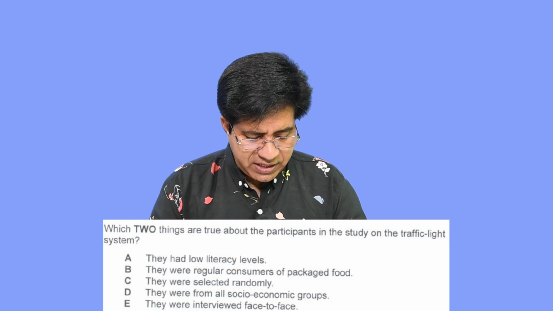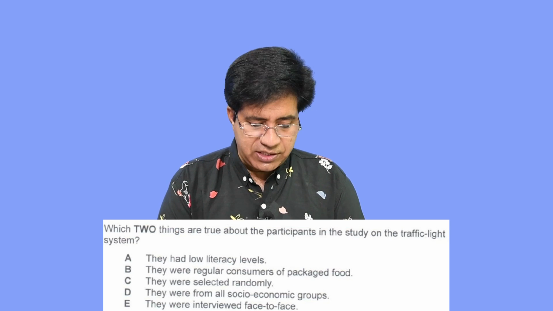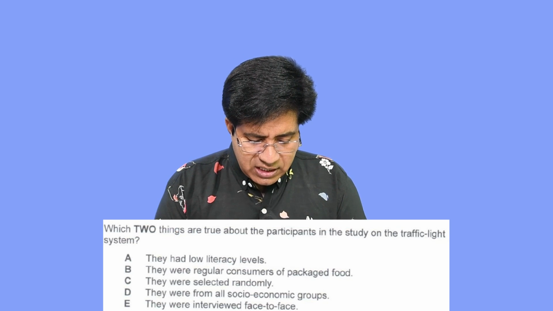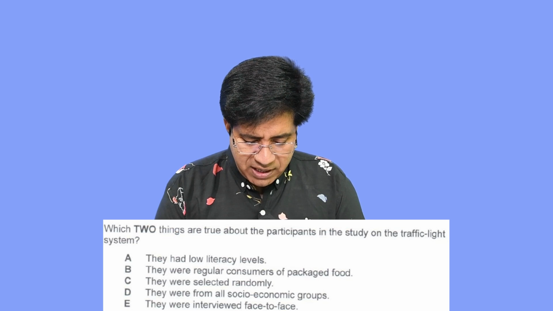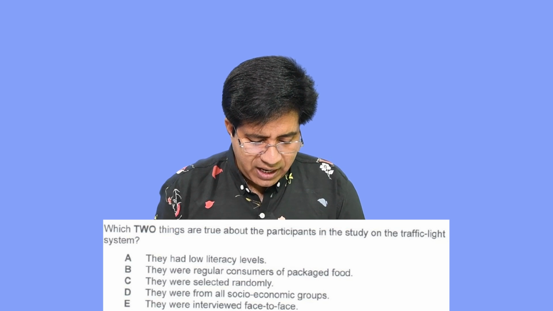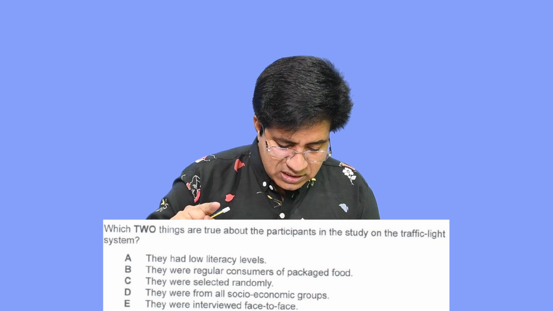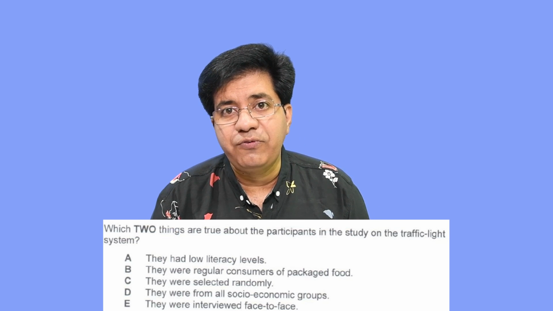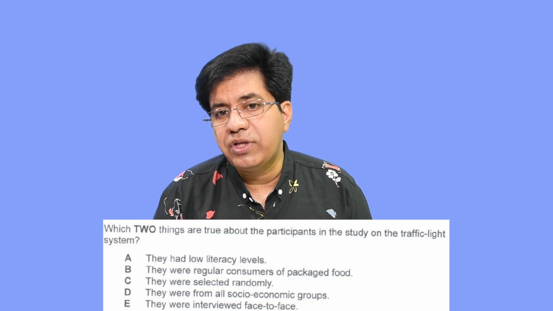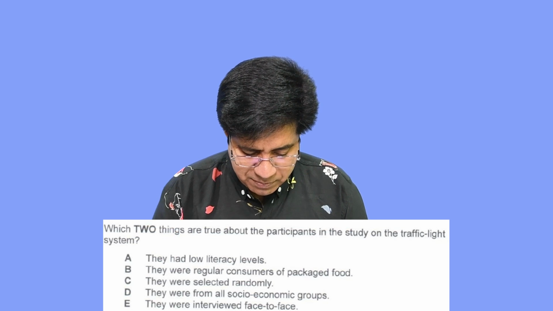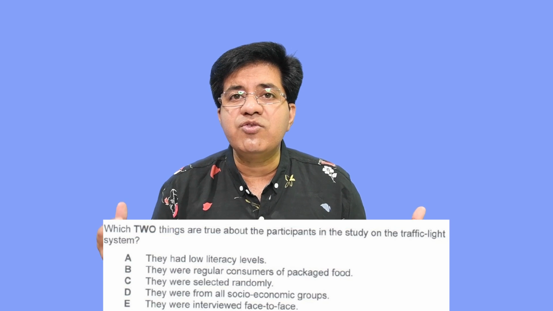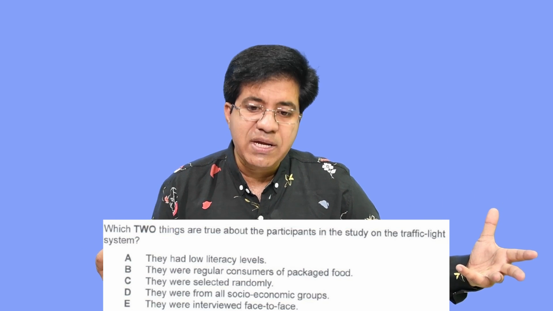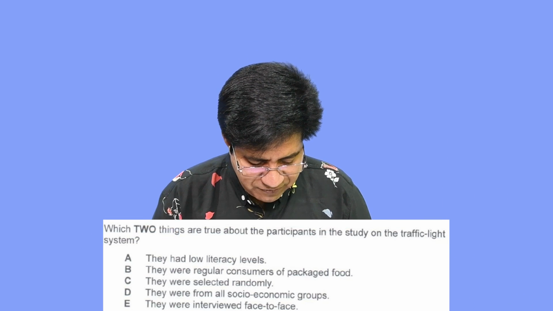Now questions 29 and 30, choose 2 letters. Which 2 things are true about the participants in the study on the traffic light system? 2 things true. So they will talk about 5 things. Out of 5, 3 things are false or wrong, and 2 things are true about the participants in the study. Study means research, people who participated in the research on the traffic light system.